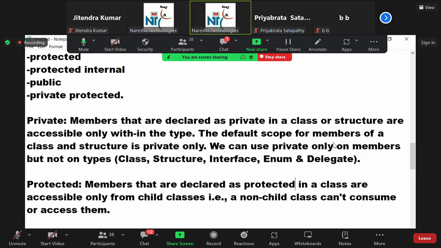Okay, so members that are declared as protected within a class are accessible only from child class. And if you notice here, I did not use structure. Why, sir? Why did you not use the word structure here? Because structure doesn't support inheritance. You already know that. That is why I did not talk about structure in this context. And this also you need to remember.